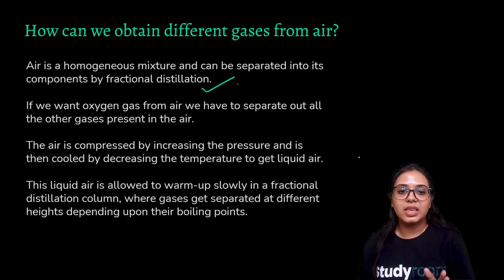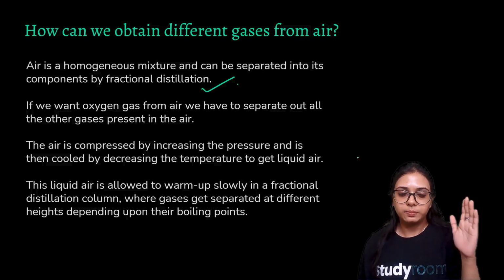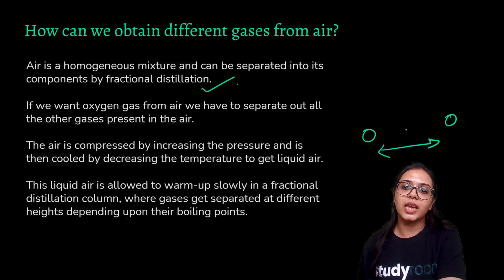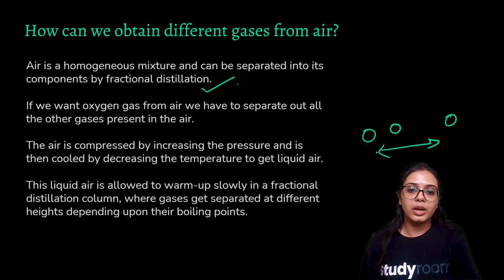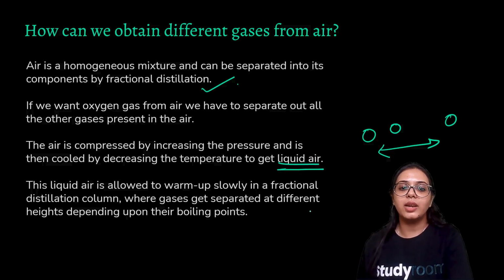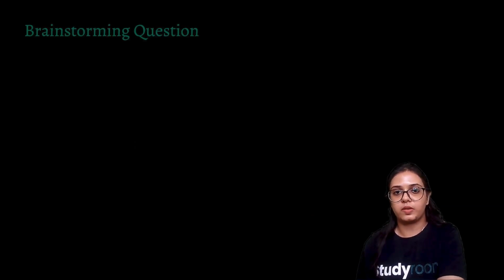So we compress the air by increasing the pressure, and then we cool it down by decreasing the temperature, so that the huge spaces in between the particles of air can be lessened, right? We decrease the temperature to get the liquefied air. And once we have the liquefied air, we allow it to warm up slowly in a fractional distillation column, where gases get separated at different heights depending upon their boiling points.